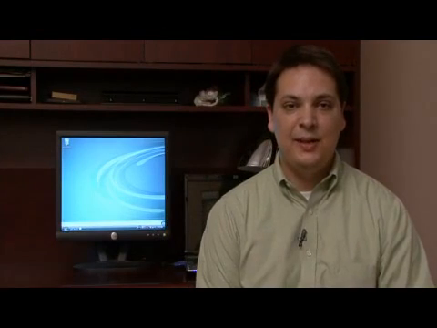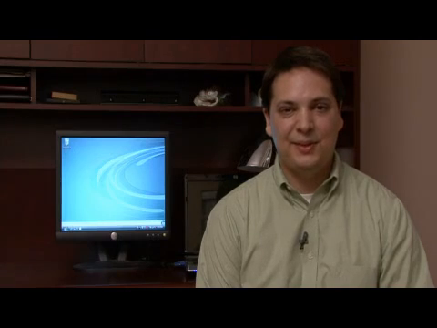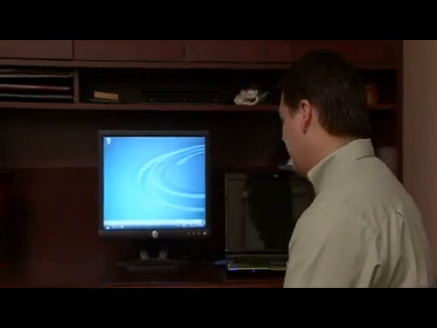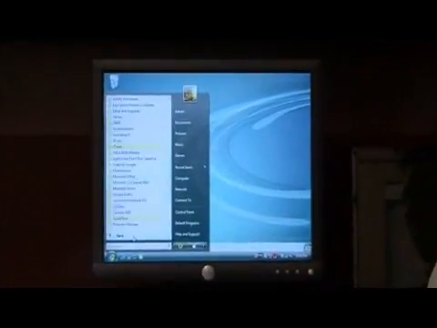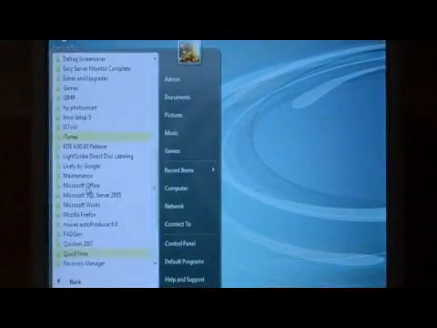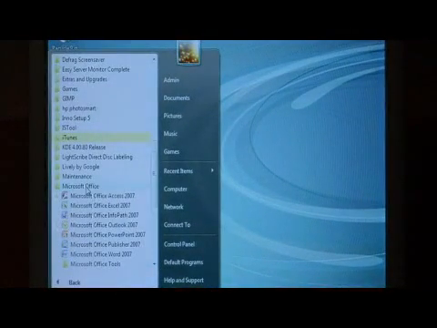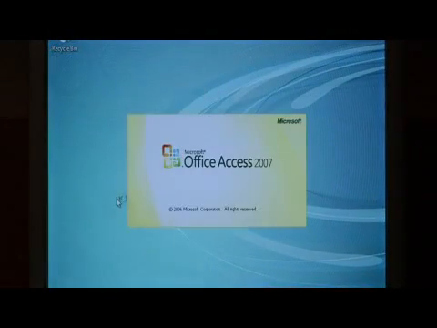Today I'm going to show you how to use an input mask to control how data is input into Microsoft Access fields. Let's open up Microsoft Access by going to Start, All Programs, Microsoft Office, and choosing Office Access.